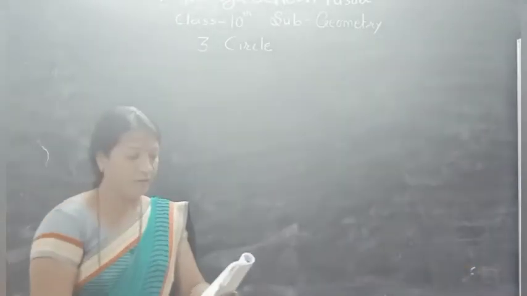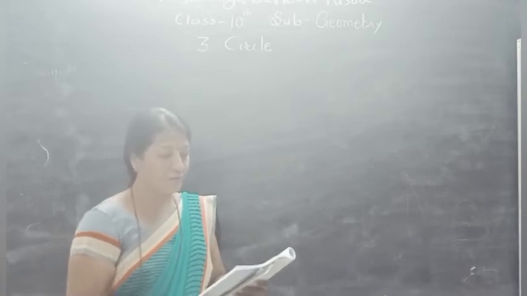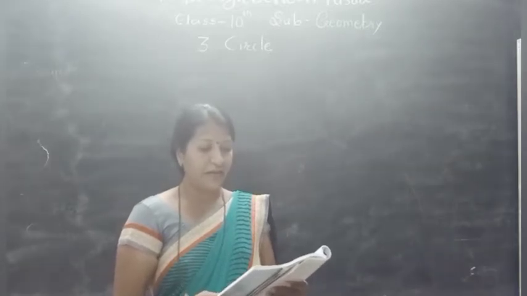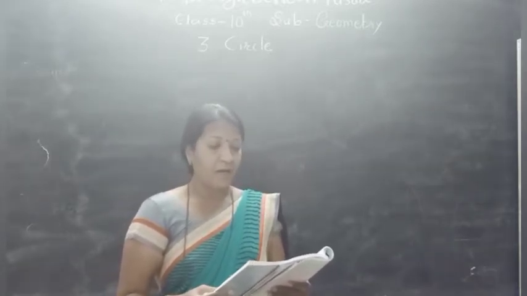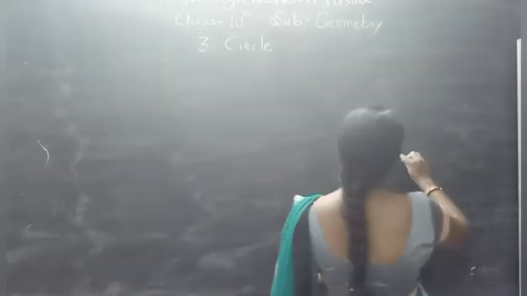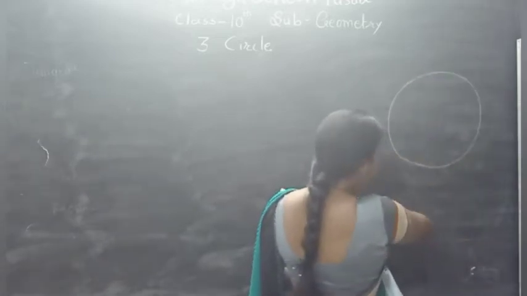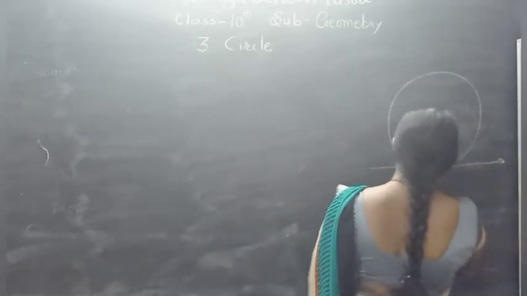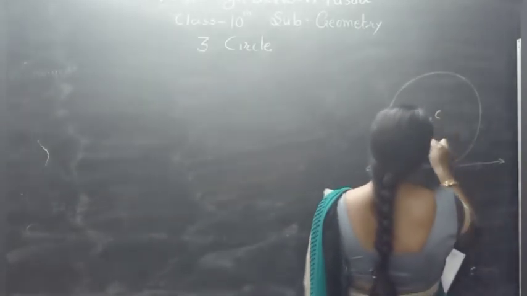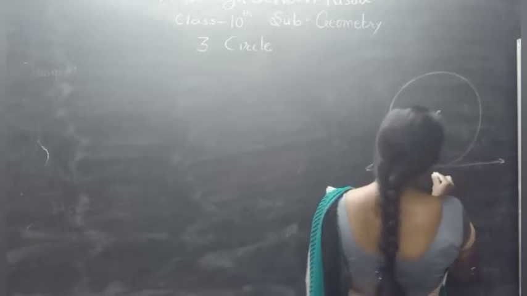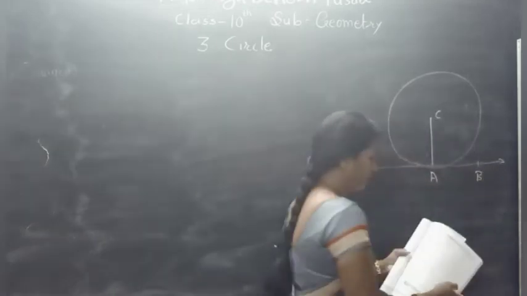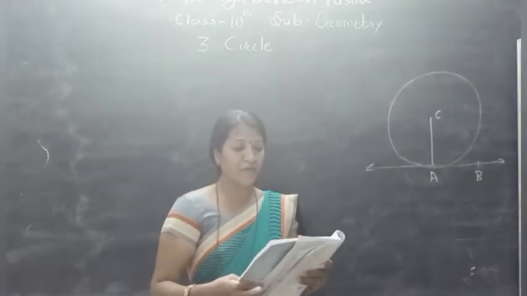See, in the adjoining figure, the radius of a circle with center C is 6 centimeter. Line AB is a tangent at A. Answer the following questions. Okay, first of all, we draw the figure roughly: a circle and the tangent to the circle, where point C is the center of the circle and A is a point. We draw the radius and point B at its position. Now what is the measure of angle CAB?